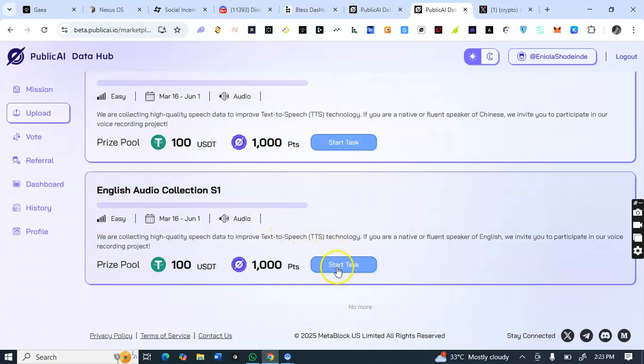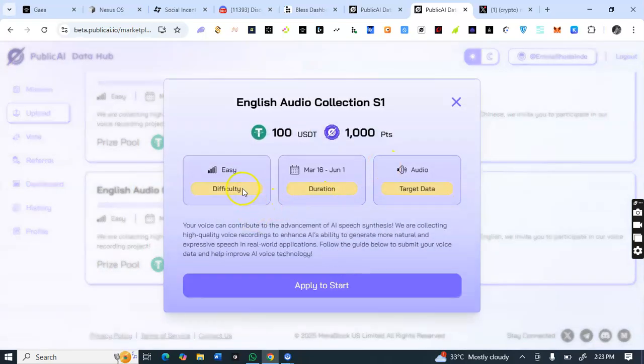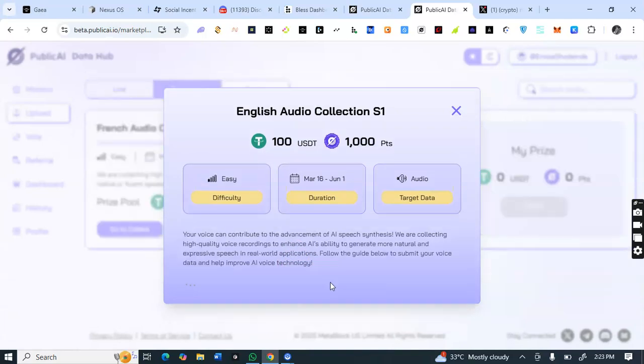If I click on this English, I'll click on start task. Then difficulty easy. The task will end by June 1st. Then audio target. Your voice can contribute to the advancement of AI speech synthesis. We are collecting high quality voice recording to enhance AI ability to generate more natural and expressive speech in real-world application. Follow the guide below to submit your voice data and help improve AI voice technology.